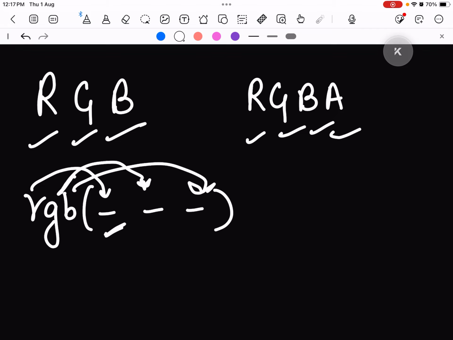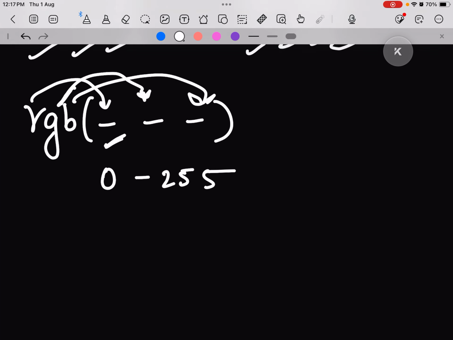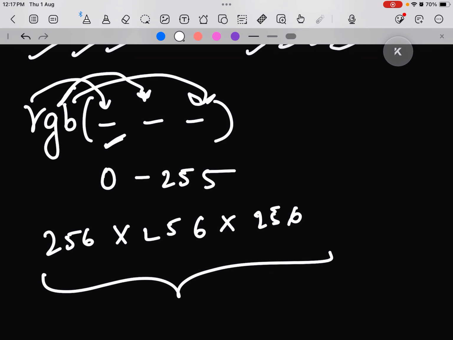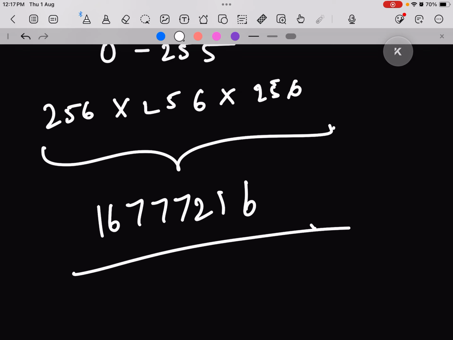As I told you, it will range from 0 to 255, which basically means there are 256 times 256 times 256 color possibilities. That's like 16,777,216 possible colors which we can define ourselves. As we discussed, 255, 0, 0 is red, because red is at the highest value and the other two are at 0.